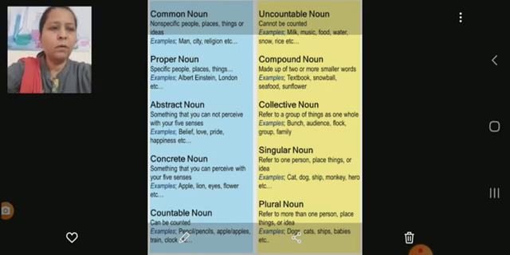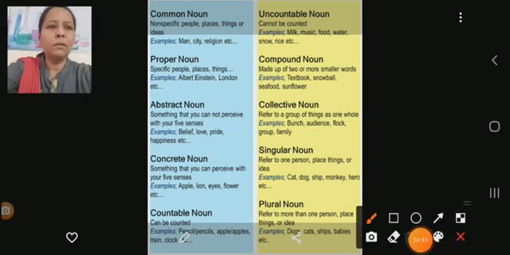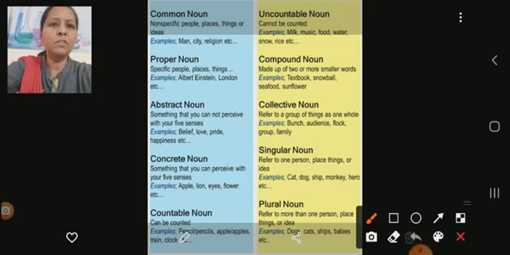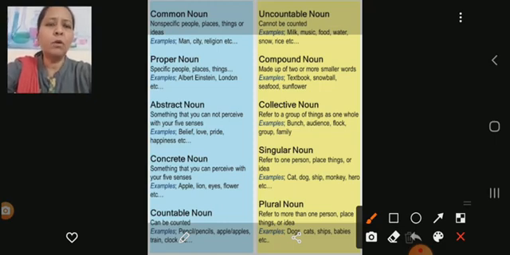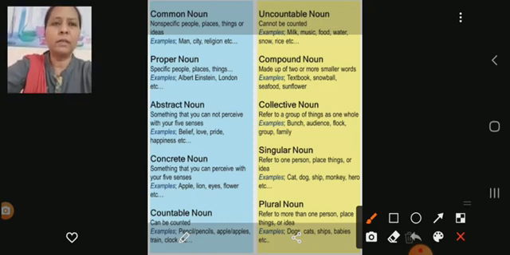Now, the first kind of noun which we are going to study is the common noun. What is a common noun? A common noun is a non-specific person, place, thing, or idea. For example, man, city, religion, etc. These are all common nouns, which can be commonly used.